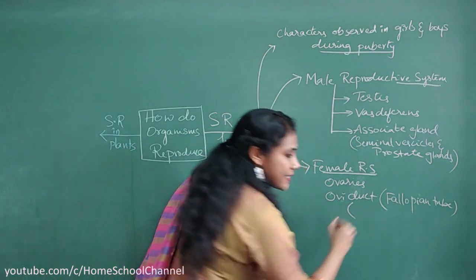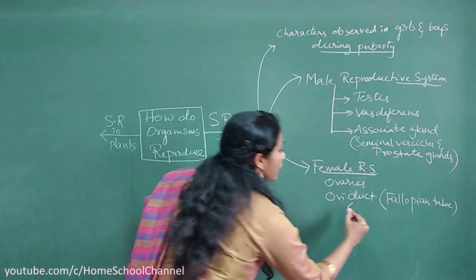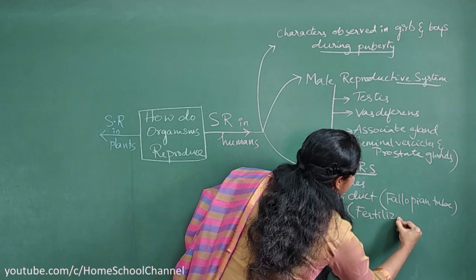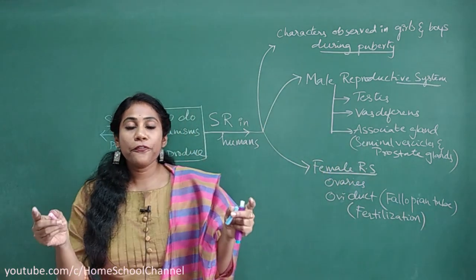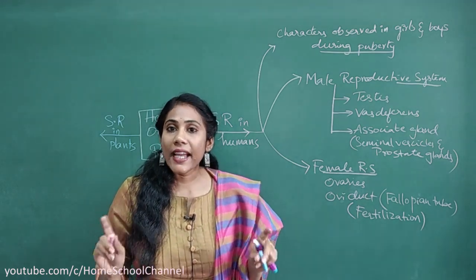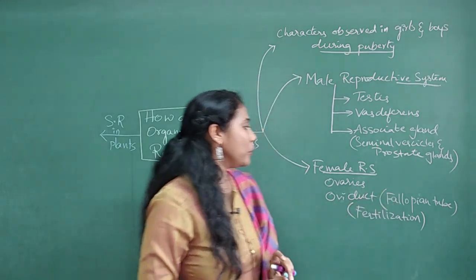What happens in the oviduct or fallopian tube? You will observe a process called fertilization. What do you mean by fertilization? It is the fusion of egg and sperm. Fusion of egg and sperm takes place in the oviduct or fallopian tube.